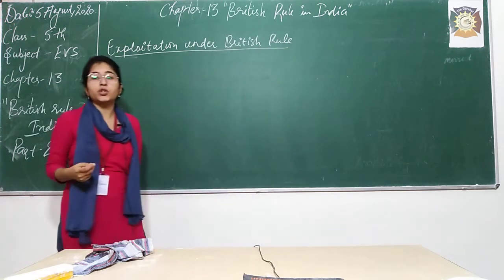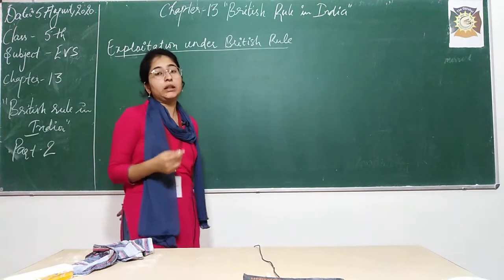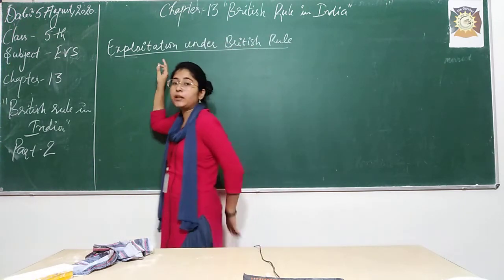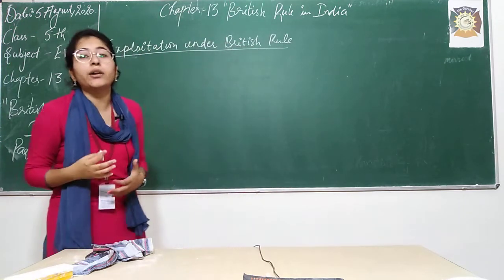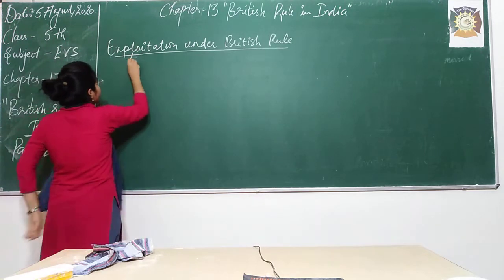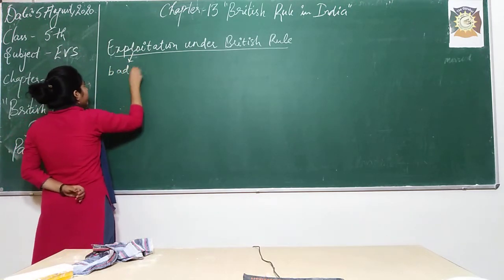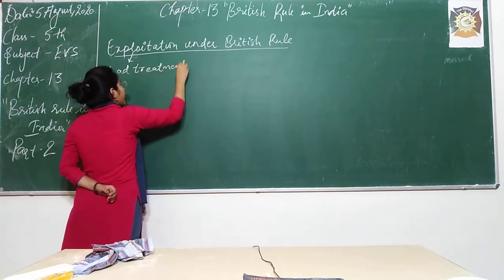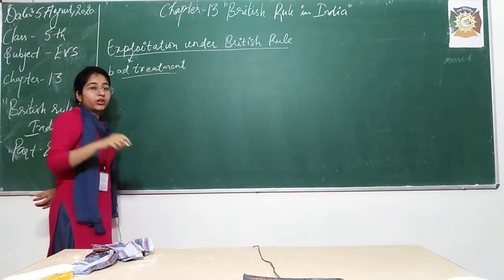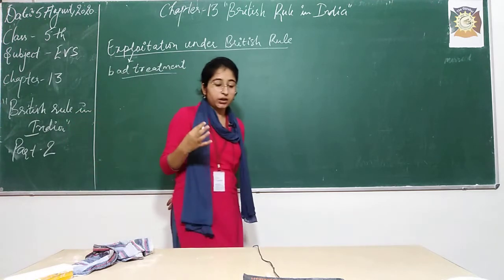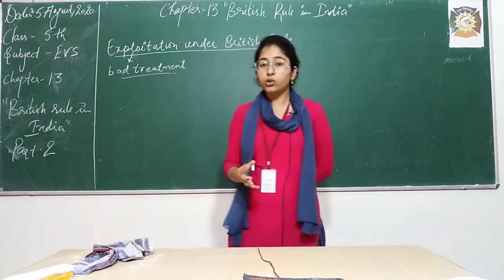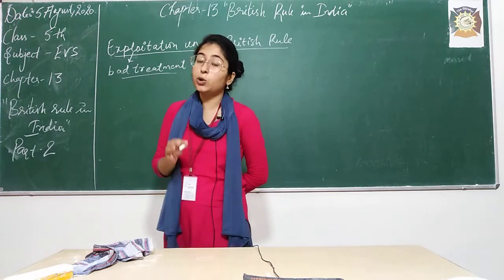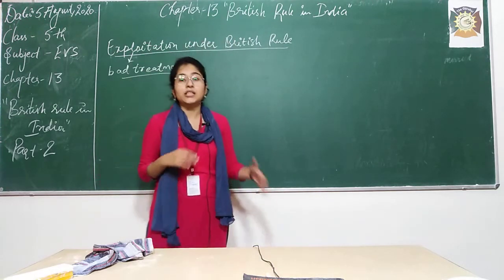We will see how British rule affected Indian people very badly. So what is the meaning of exploitation? Exploitation means, you can say, bad treatment. Now when these Britishers, the East India Company, had control over India, they started treating Indian people very badly. They humiliated them, right? And they exploited them.